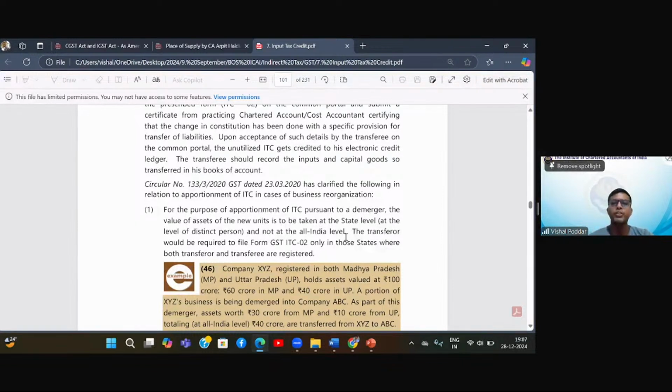So see, as issues start cropping up, they go to the council for clarification, and council also has experts who analyze the law, analyze the provision, and find out a practical workable solution. So again, I appreciate this particular clarification given relating to demerger, where your business is spread across multiple states and the units which you are now transferring is not in one state, it is in multiple states.